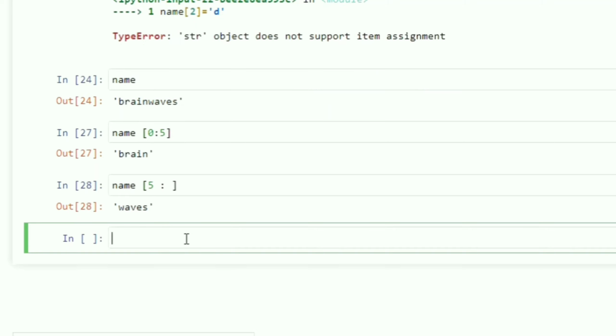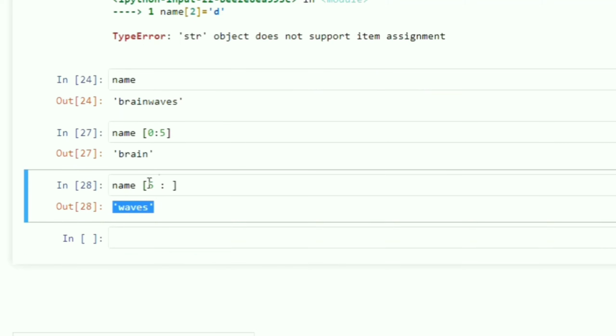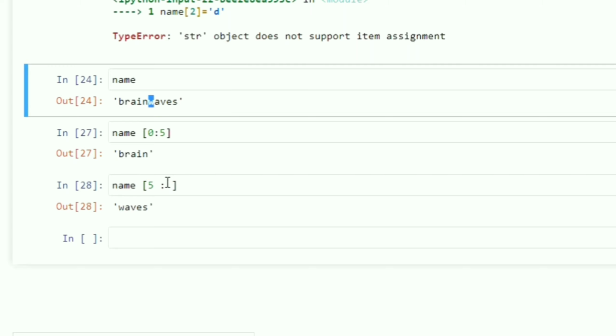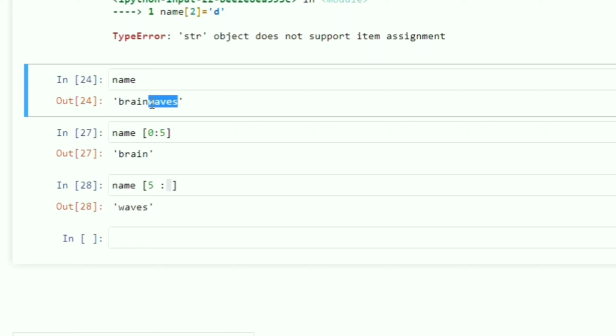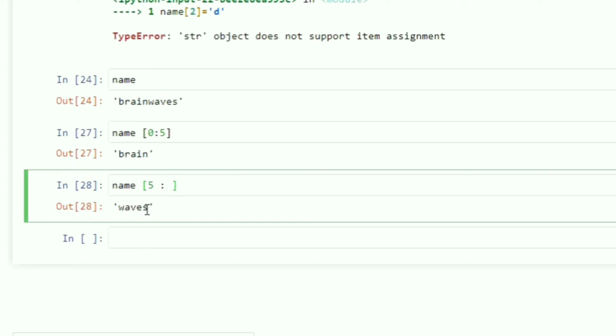You can see only waves will be the output, because my starting index is 5, meaning 0, 1, 2, 3, 4, 5, it will start from W. Here nothing is given for where I should end, so it will take the whole string from 5 until the string ends. That's why I am getting the output as waves.